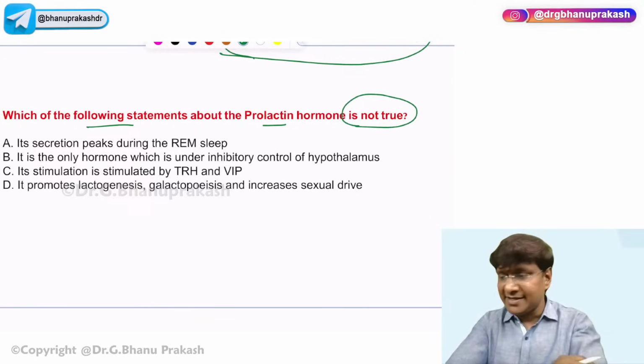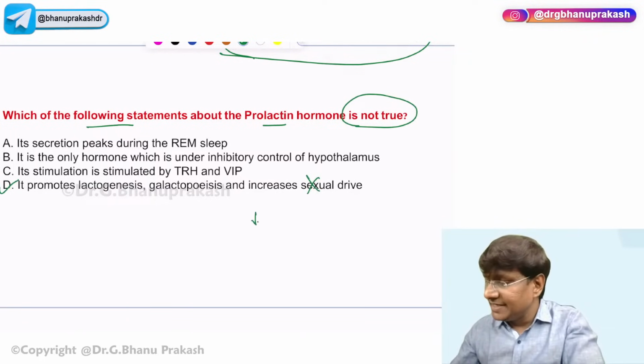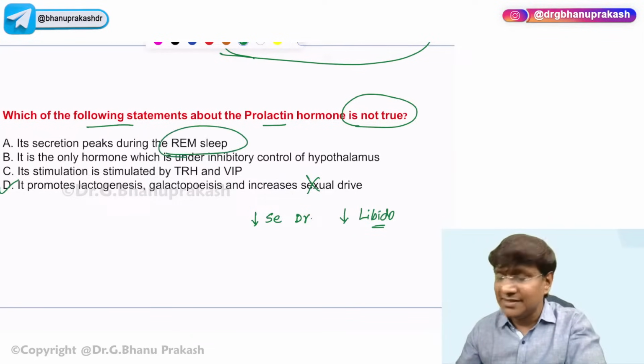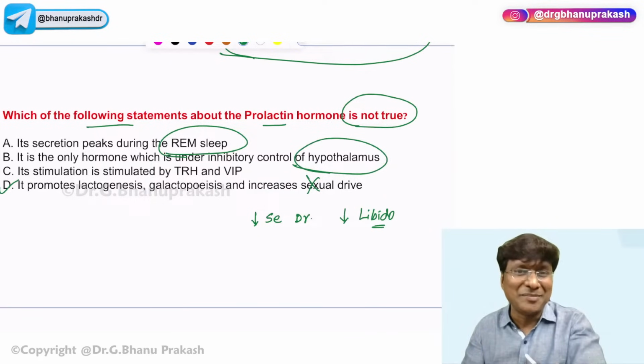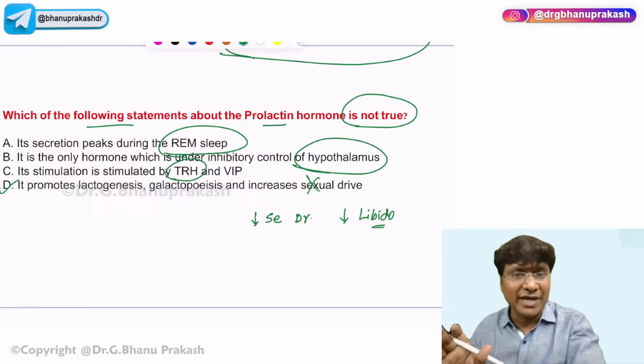Right, very good. So we have the correct answer from Pratyusha. Please remember, prolactin will not increase the sexual drive. Prolactin is the one which will decrease the testosterone levels, so prolactin will decrease the sexual drive. This will cause decreased libido. Its levels are elevated during REM sleep. And it is the only hormone under the inhibitory control of the hypothalamus by dopamine. The hypothalamus will produce dopamine that will inhibit prolactin secretion. And it is stimulated by thyroid releasing hormone as well as vasoactive intestinal polypeptide. That is it. So A, B, C are true statements.